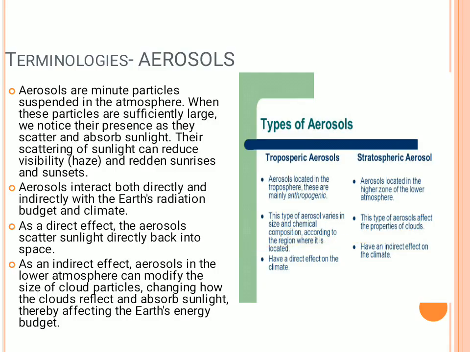The aerosol is a minute particle, yet sufficiently large that it will scatter the sunlight, and it will reduce visibility, because it will occupy the visible rays inside it and not allow them to go out. Aerosols are also one kind of greenhouse mechanism that is causing the global warming phenomenon.